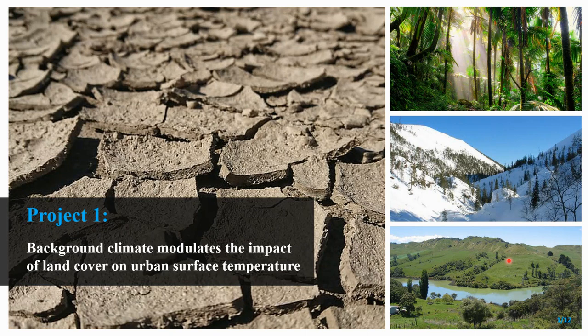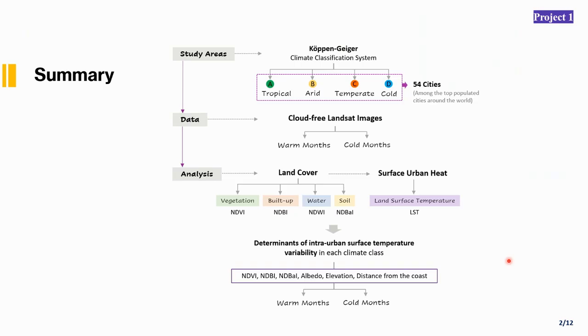The first project was about understanding the role of background climate in surface temperature variability and how it affects urban land cover. In this project, we explored 54 cities among the top populated cities around the world located in different climate groups: tropical, arid, temperate, and cold climate. We used Landsat imagery and remote sensing techniques to characterize different land covers and their impact on land surface temperature. We also tried to determine which variables contribute the most to intra-urban surface temperature variability in each climate group.